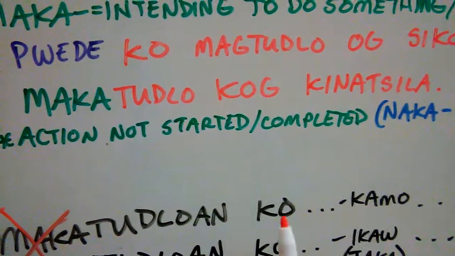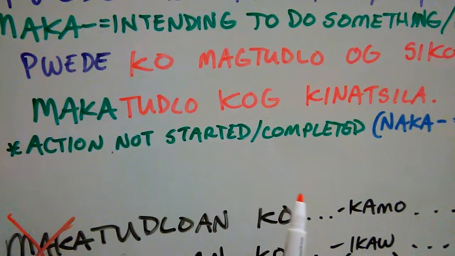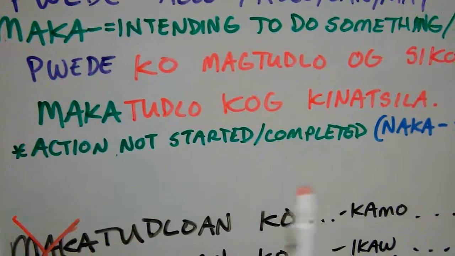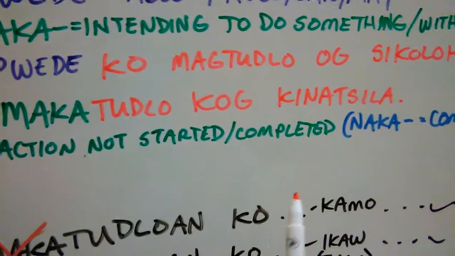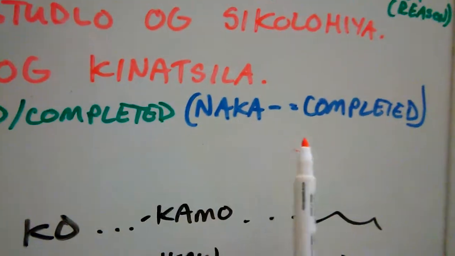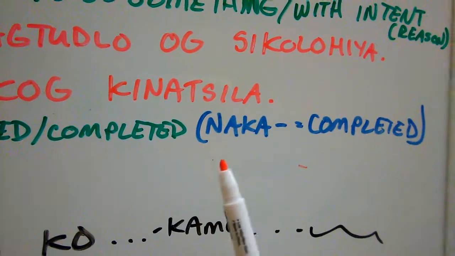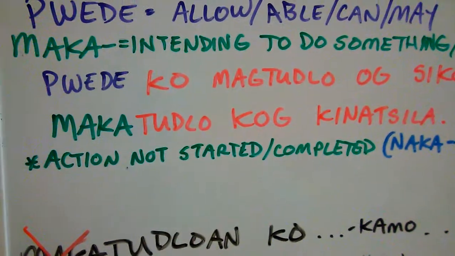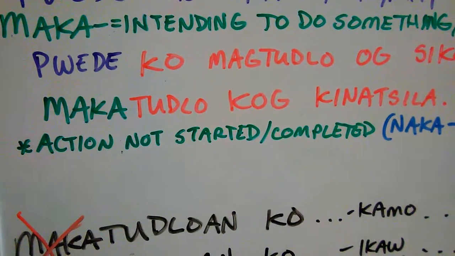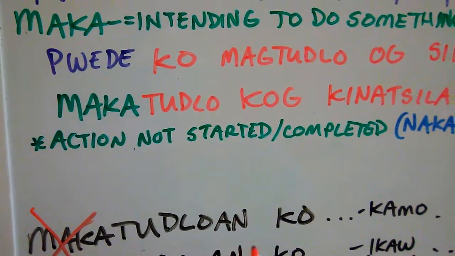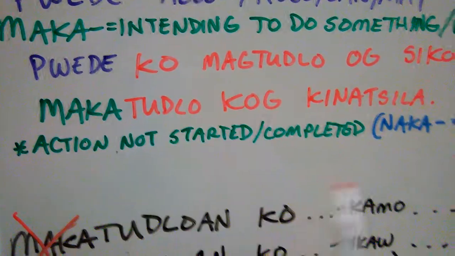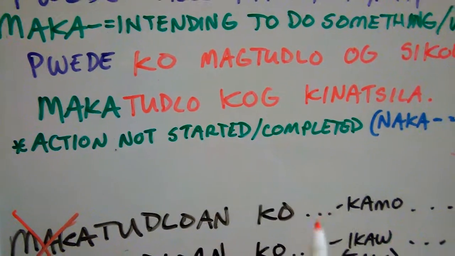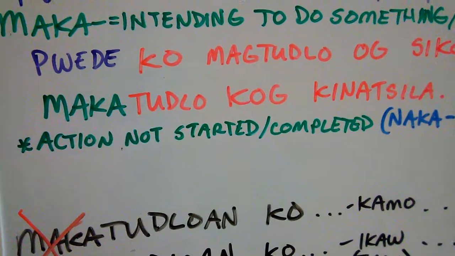Makatudlo ko kinatsila. The action hasn't started yet, but if you've already completed it and you have been teaching Spanish, you can use this word, naka, which is the opposite: nakatudlo ko kinatsila. So you have taught Spanish. Where did you teach it? Again, you had the intention of doing something that was already done.